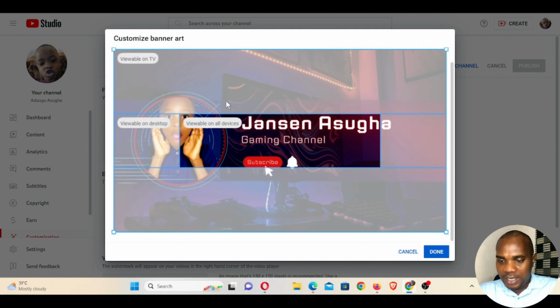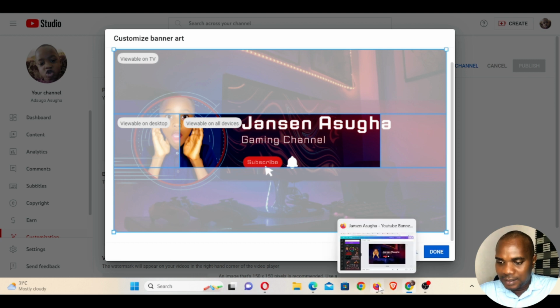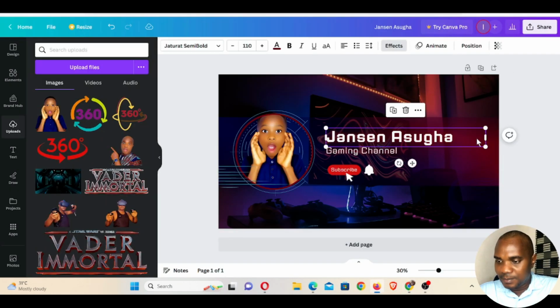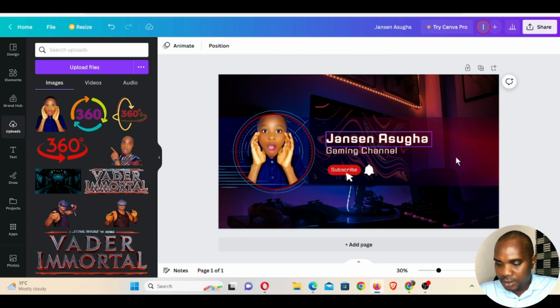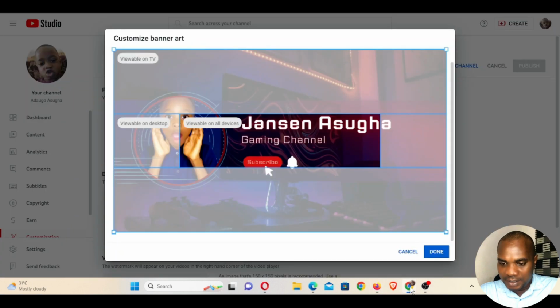So looking at this device view, you have to go back and see this name. You have to minimize the name by holding this and bringing it down a little bit. Okay? Now, go back again and look at that image. The subscribe and bell button has to come up a little bit. But I will even want this image to still fit into this particular point.